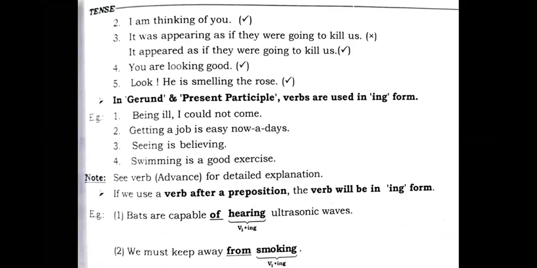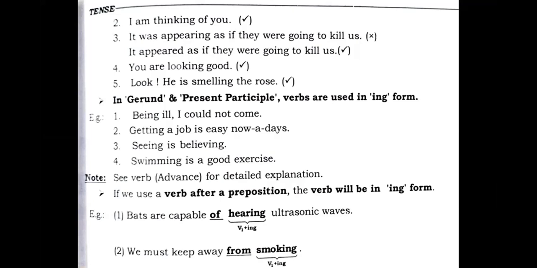It was appearing as if they were going to kill us. That's a wrong sentence. Because the sentence is in the past, it will become, it appeared as if they were going to kill us. You are looking good. Look, he is smelling the rose. We cannot say this. See, students, we need to be careful enough in using these verbs.